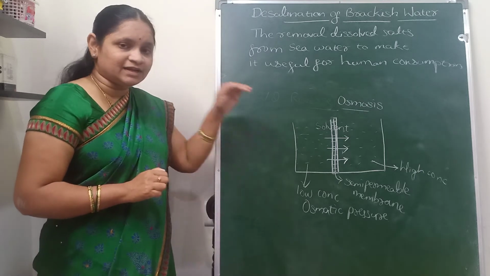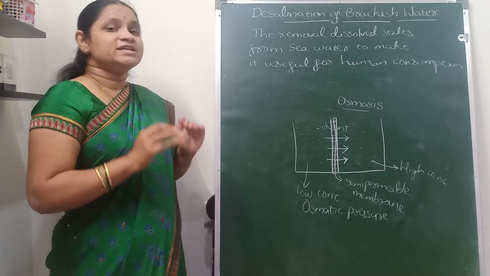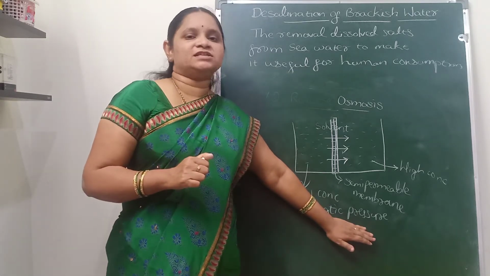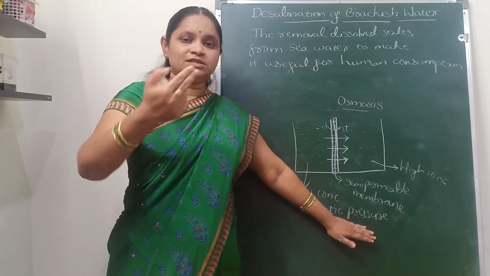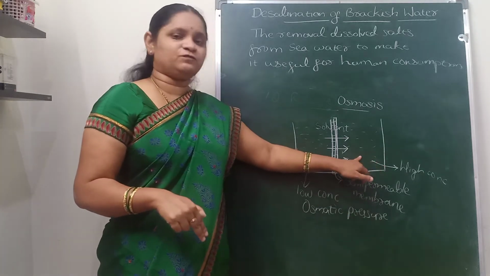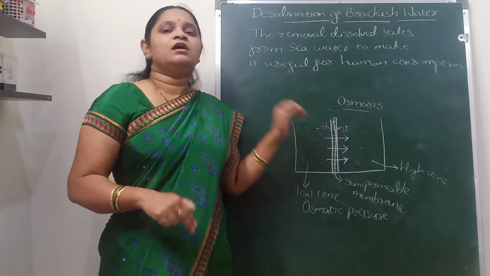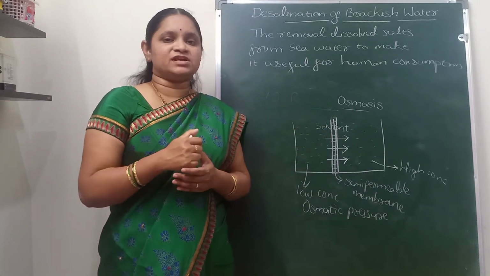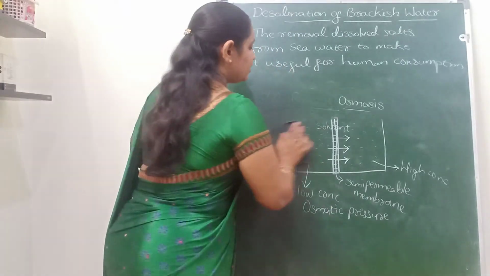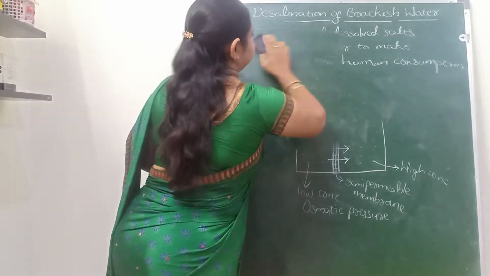For reverse osmosis to occur, we have to give an external pressure a little higher than the osmotic pressure. Then only will the solvent molecules move in the opposite direction. They will migrate from high concentration to low concentration. So that is known as reverse osmosis. Now we will discuss reverse osmosis.